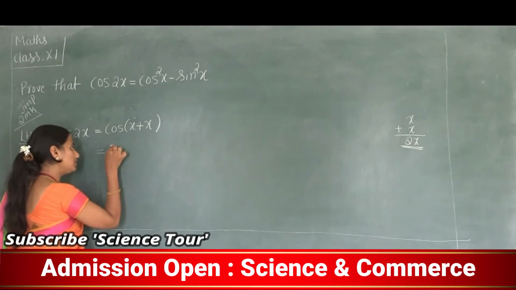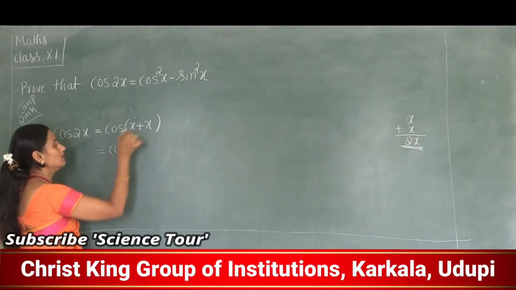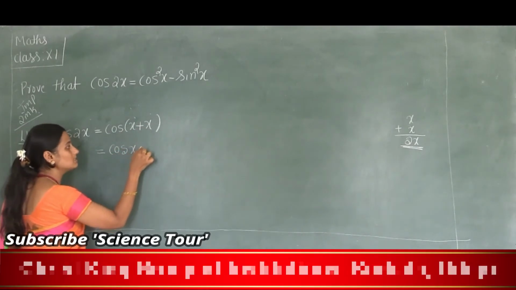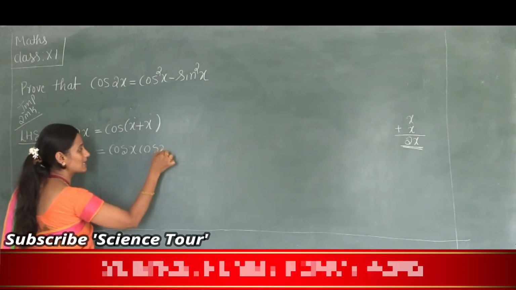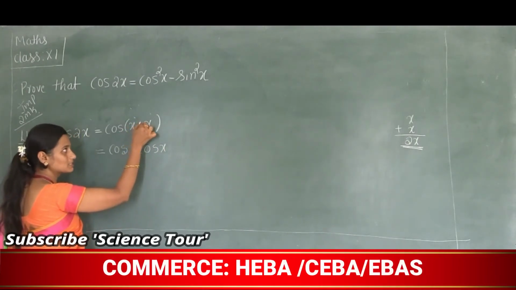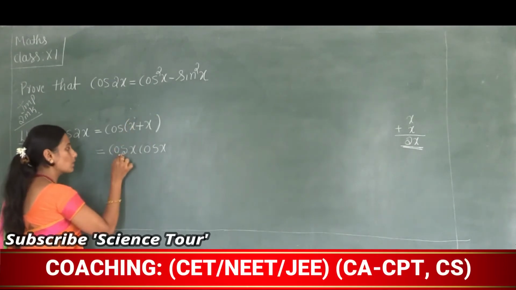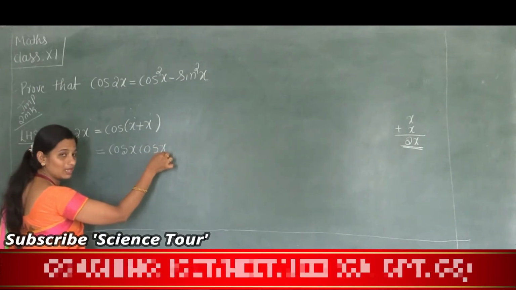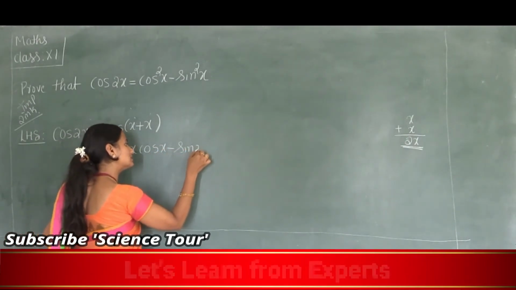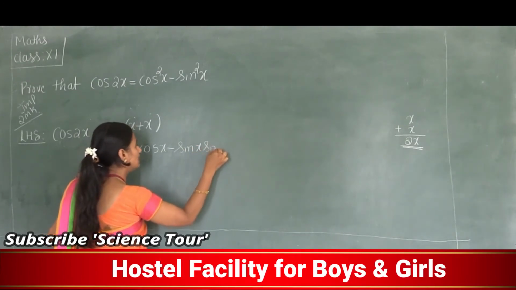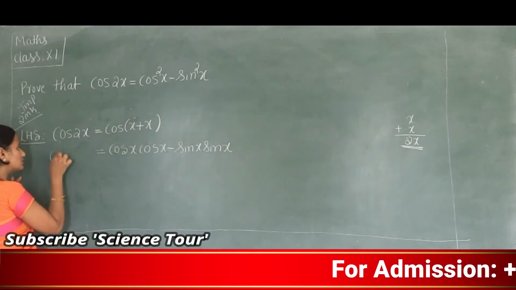While replacing, x is x and y is x again. So cos x cos x minus sin x sin x, where y is x.